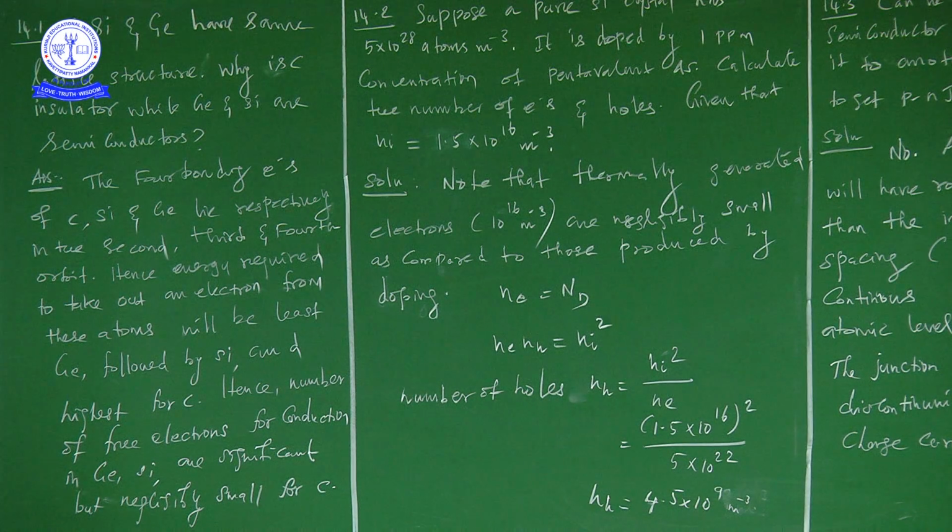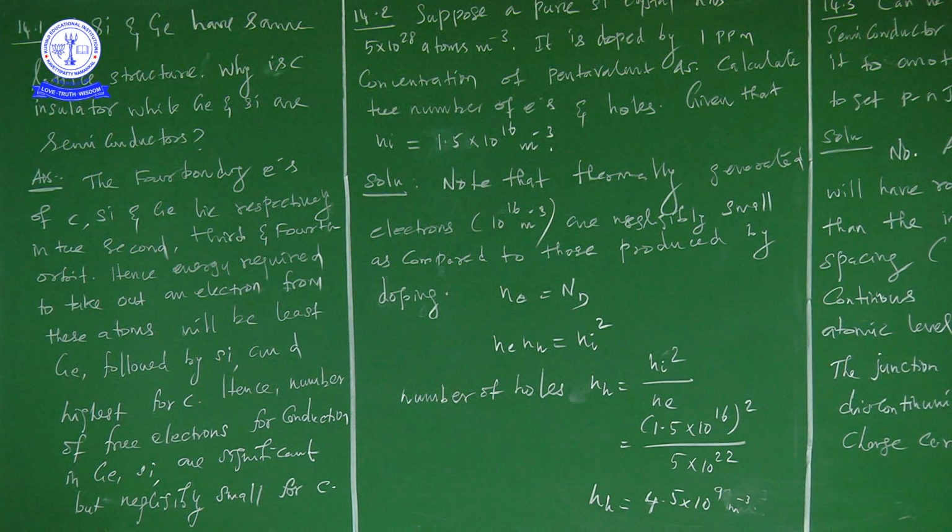See here. So the question is, a pure silicon crystal has 5 into 10 to the power of 28 atoms per meter cubed. When it is doped by 1 ppm concentration of pentavalent arsenic, calculate the number of electrons and holes. So they have given another quantity, that is, Ni is equal to 1.5 into 10 to the power of 16 per meter cubed.